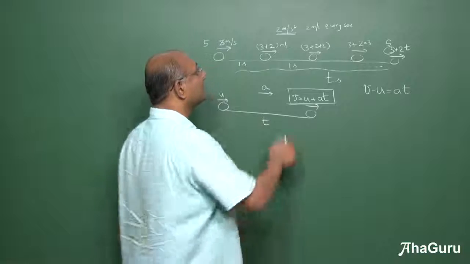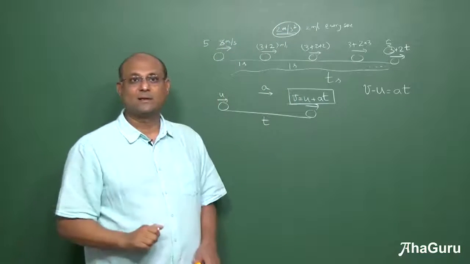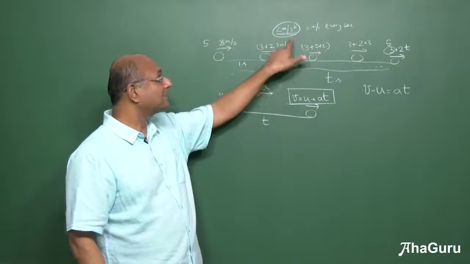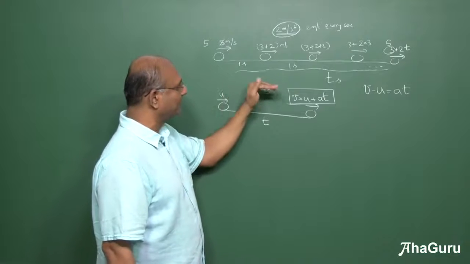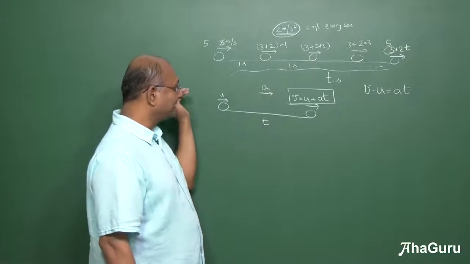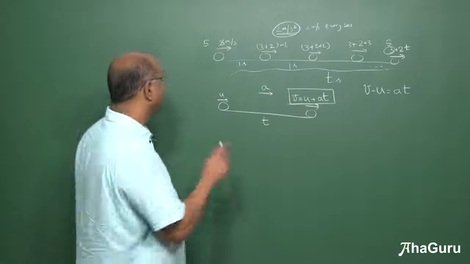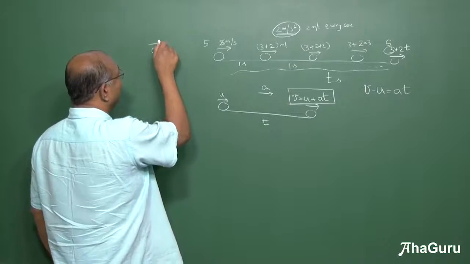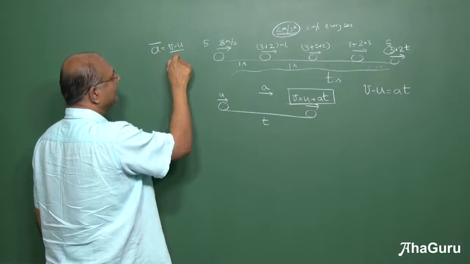All this works when the acceleration is uniform, constant. Okay, it's not uniform velocity, but the acceleration is constant. So this is 2 meters per second square, 2 meters per second square, 2 meters per second square. So the acceleration remains constant. So here I am saying it's a, but it is the same acceleration throughout. Otherwise, we will have to redefine what we call average acceleration, which is v minus u by t.